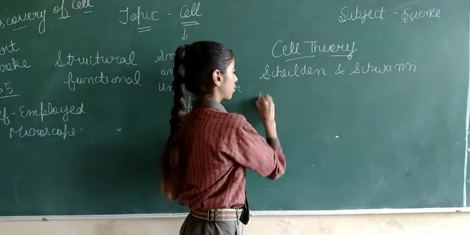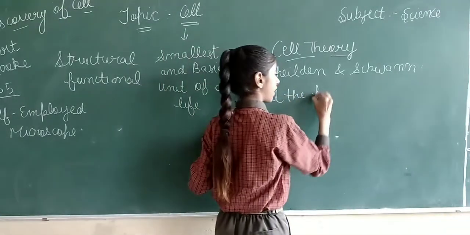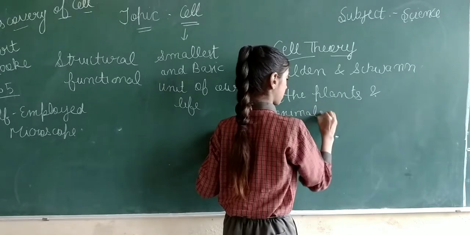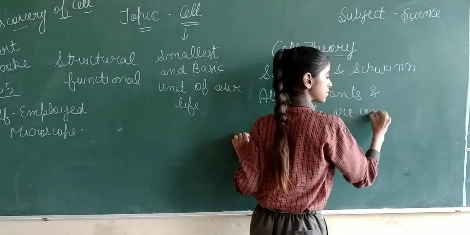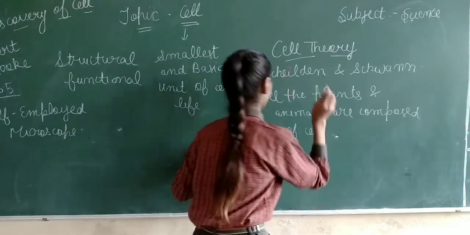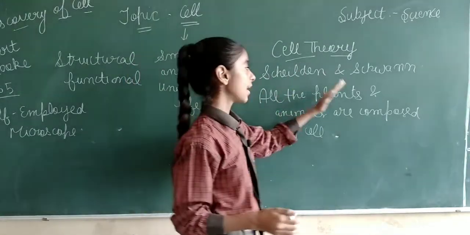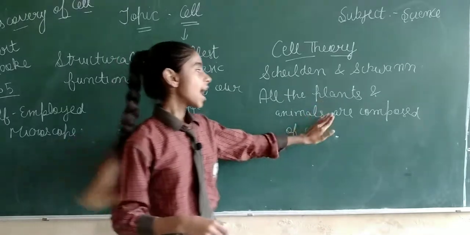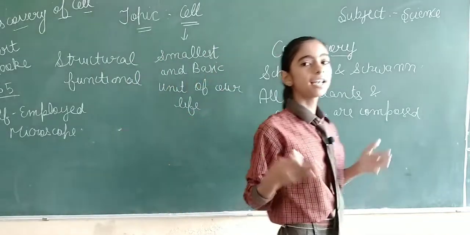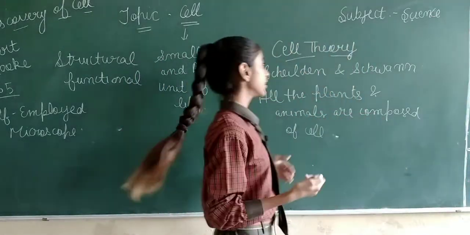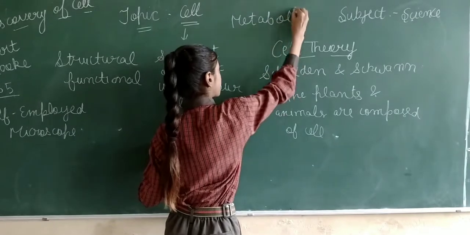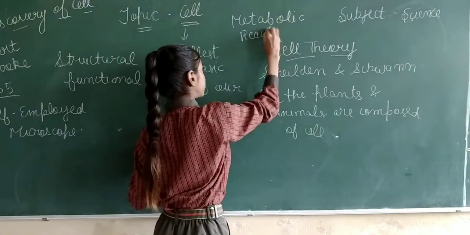Cell theory states that all plants and animals are composed of cells. Second, all cells arise from pre-existing cells, and third, the cell is the site of metabolic reactions.